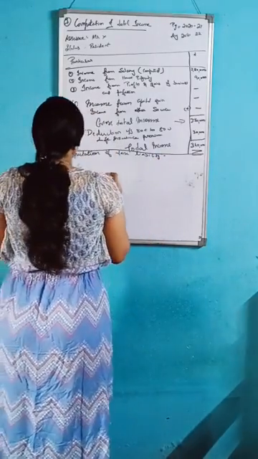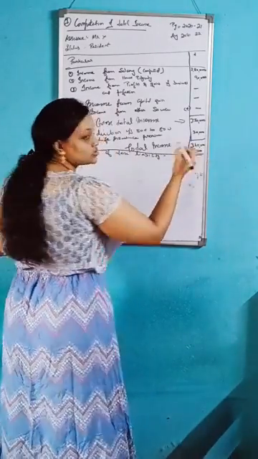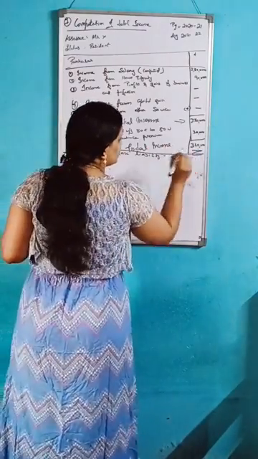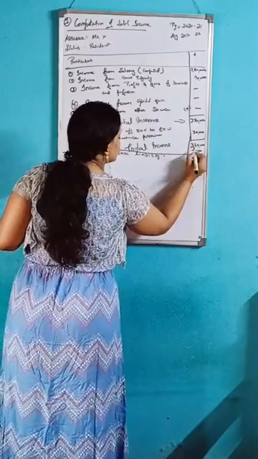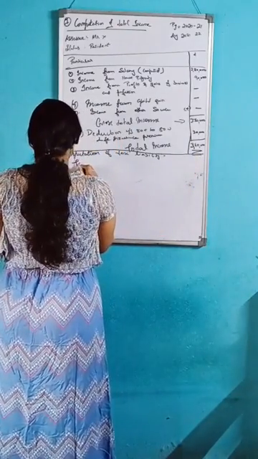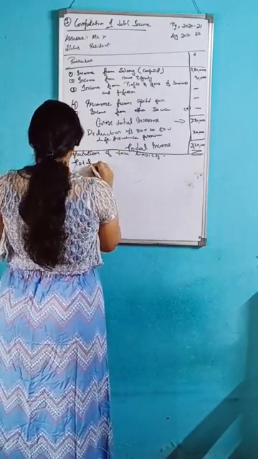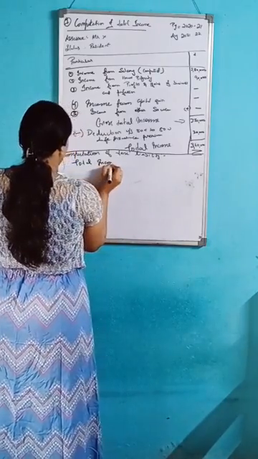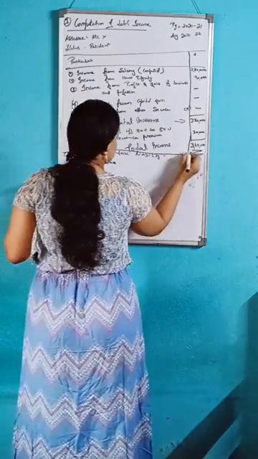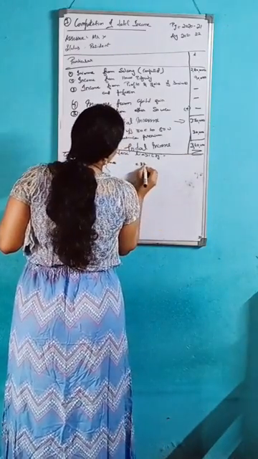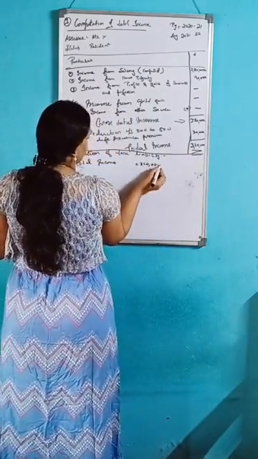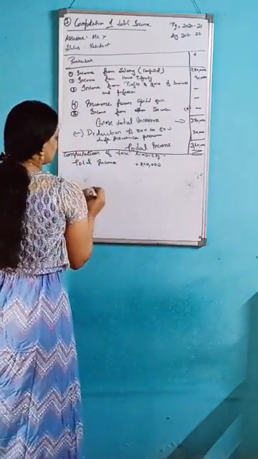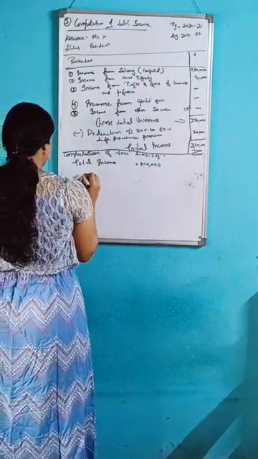Total income, how much is given? 3,40,000, isn't it? So write here total income, 3,40,000.